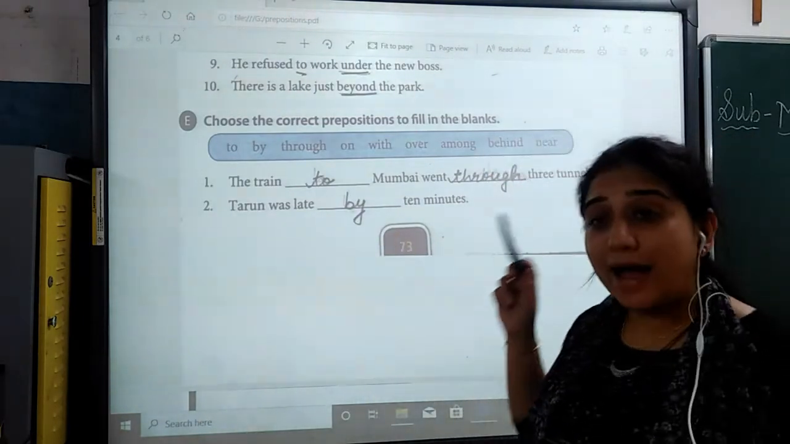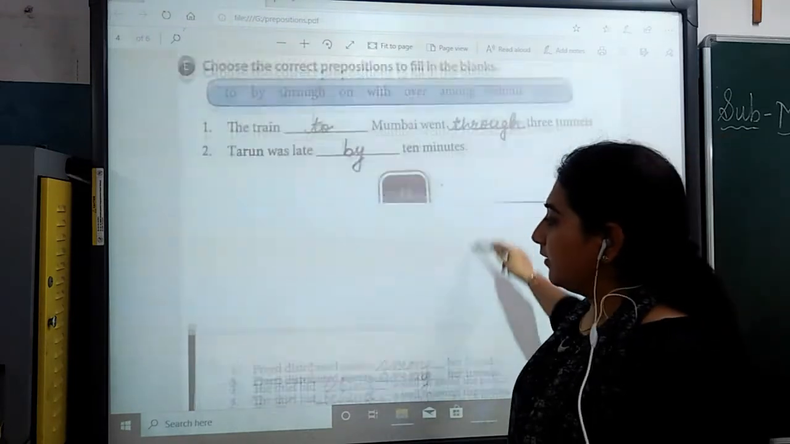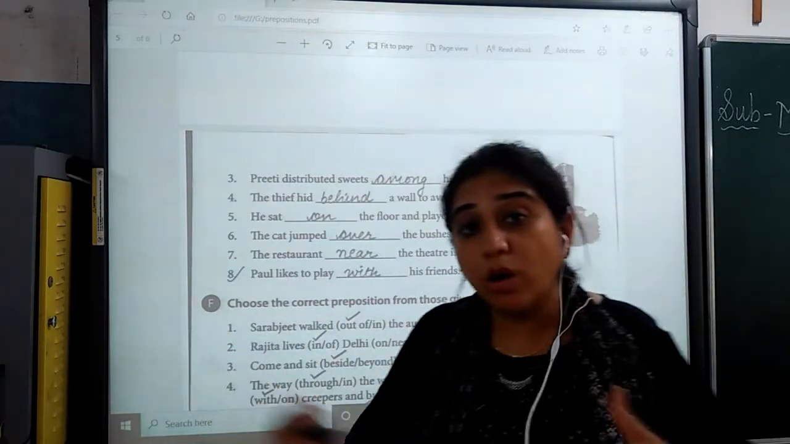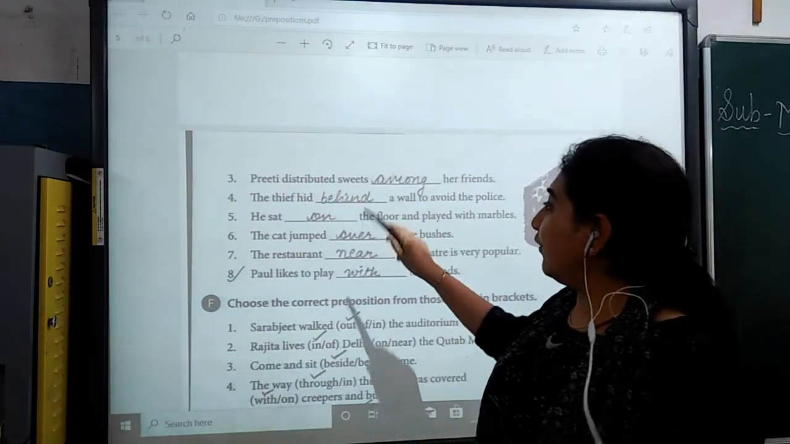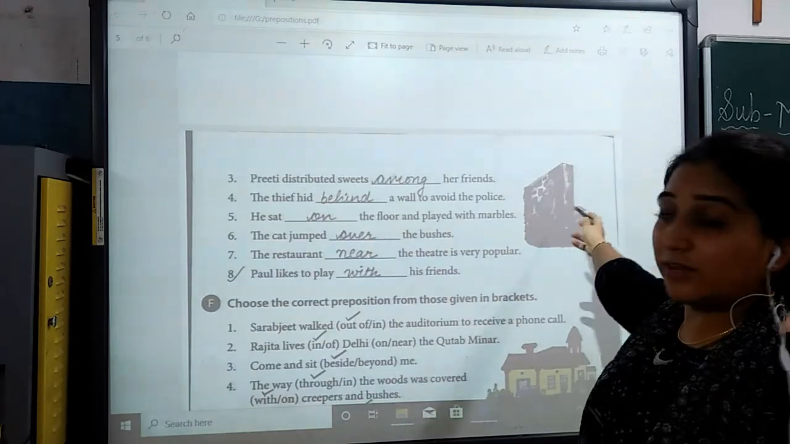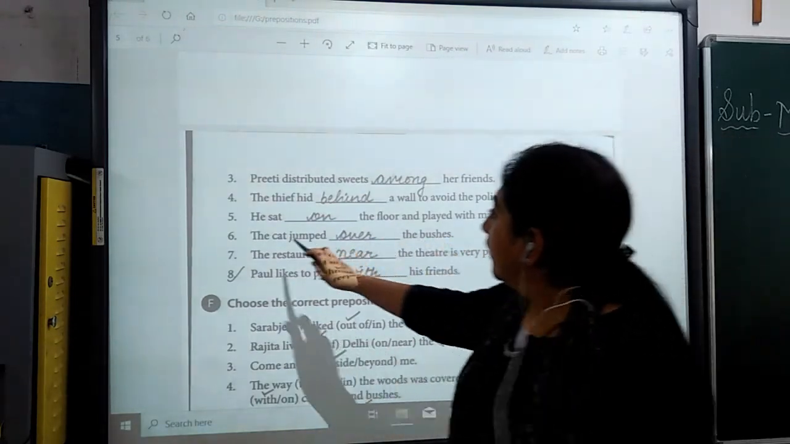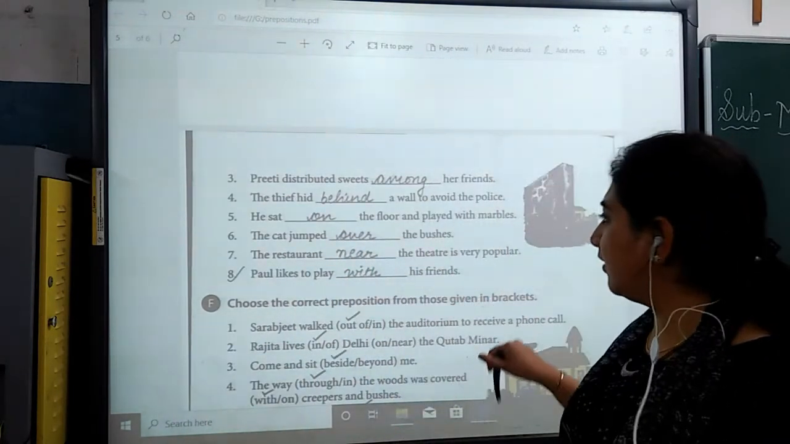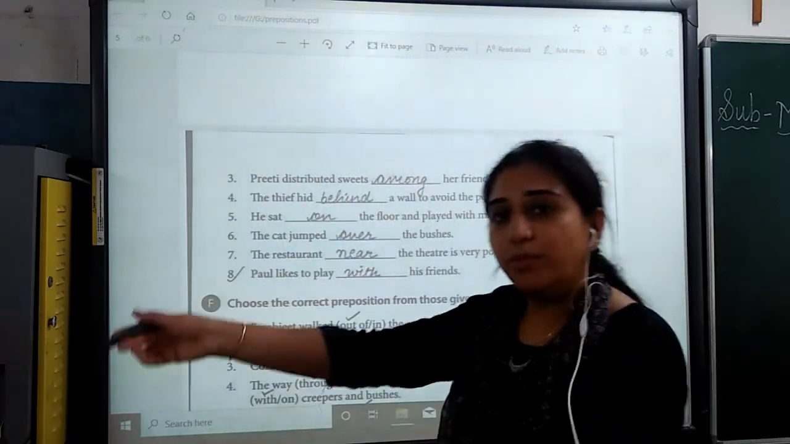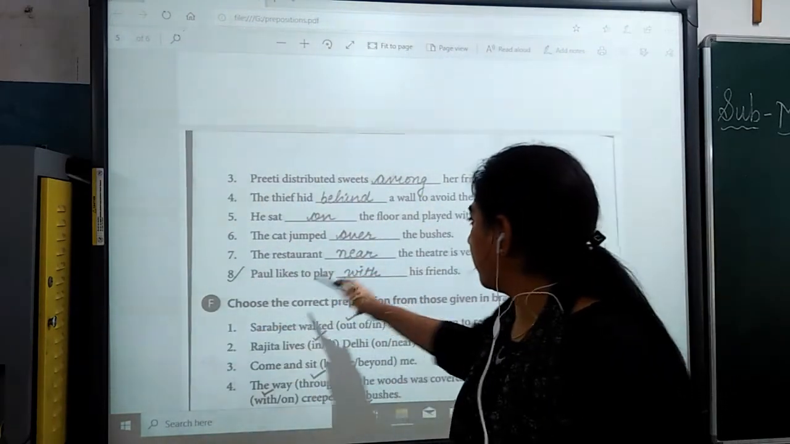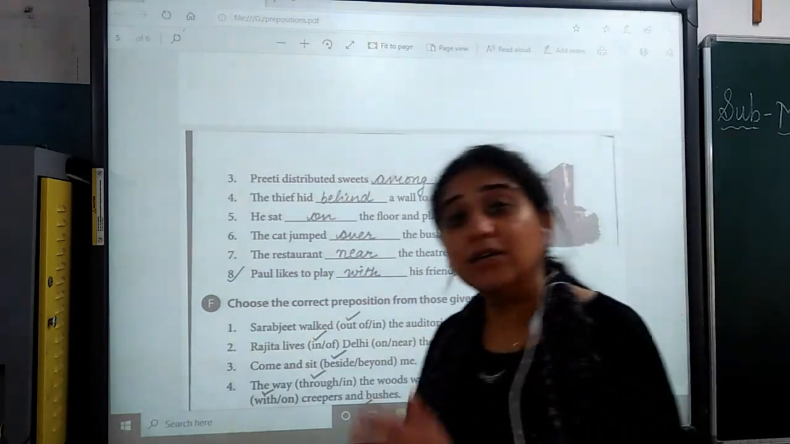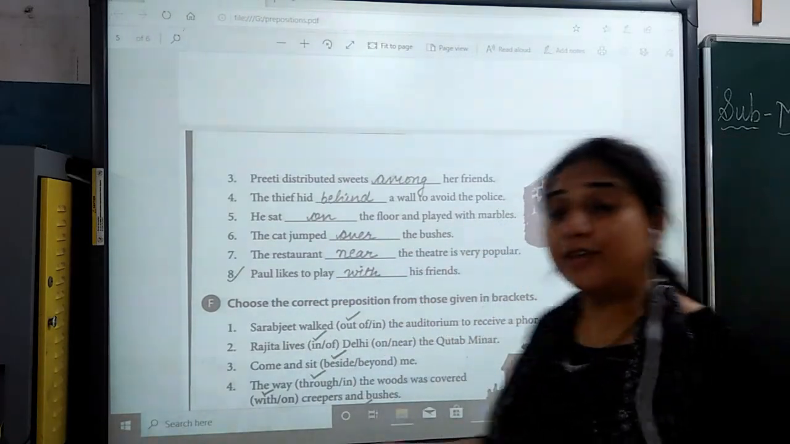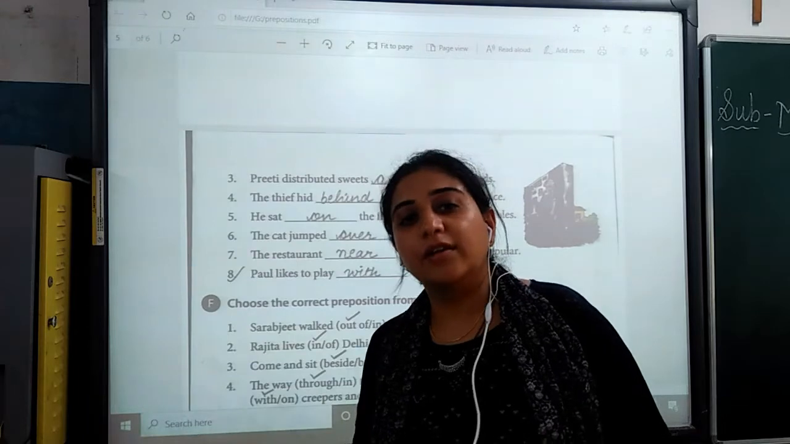Tarun was late by 10 minutes, means by. Then the third one, Preeti distributed sweets dash her friends, among her friends. The thief hid dash a wall to avoid the police. You can say behind the wall. He sat dash the floor and played with marbles, on the floor. Places given. The cat jumped over the bushes. The restaurant dash the theatre is very popular. Near the theatre is very popular. Paul likes to play dash his friend, with his friend. Paul likes to play with his friend.